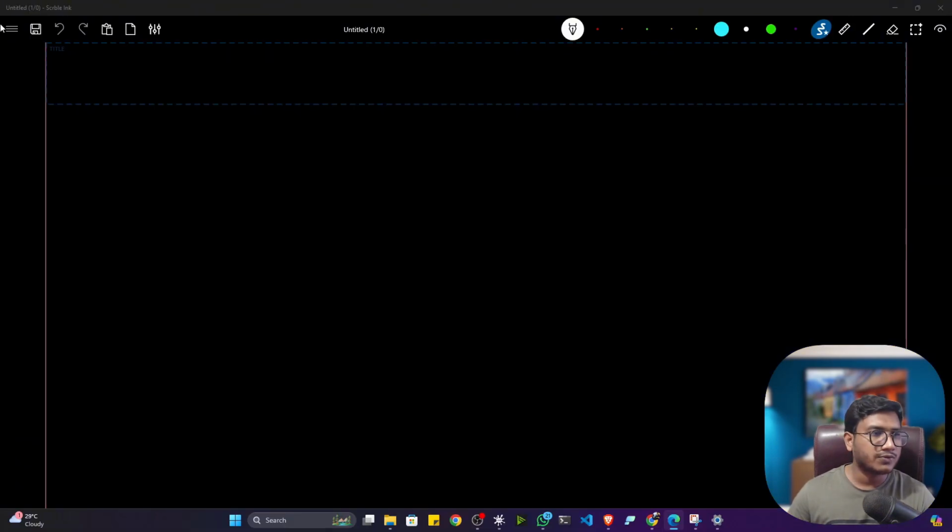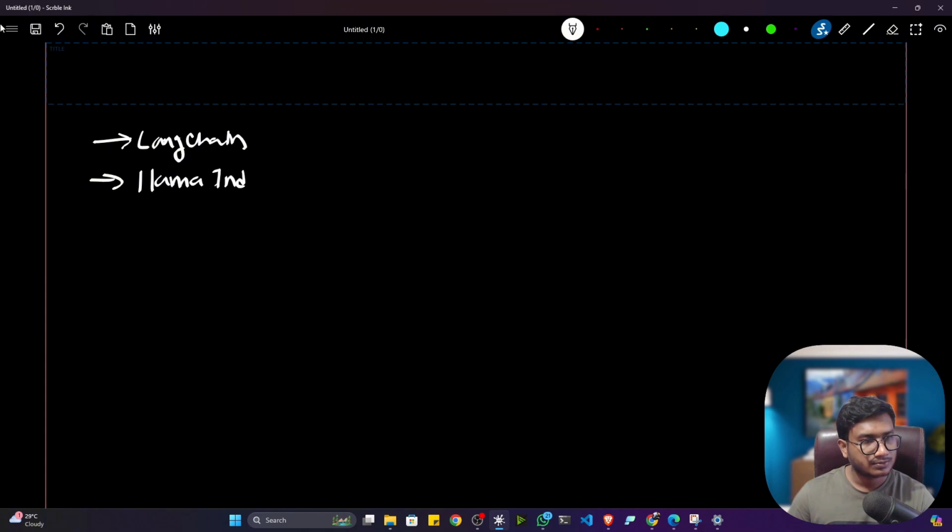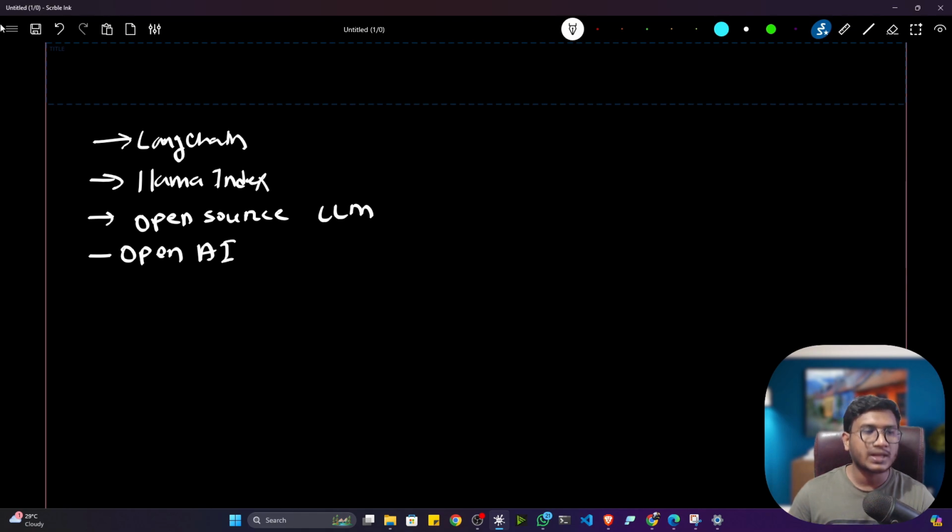So guys, I think so far you have learned about LangChain. Then you learned about LlamaIndex. Then you also learned about open source large language models. Even I also taught you OpenAI, which provides commercial models because all the models are paid here. If you want to use them, you have to pay for that, right?